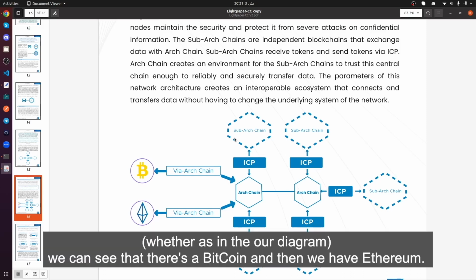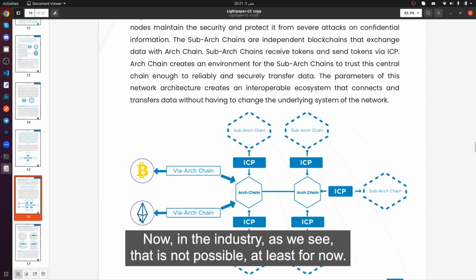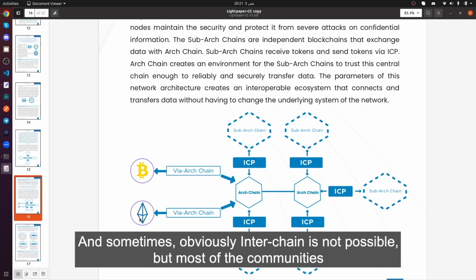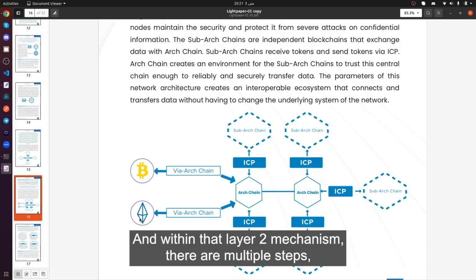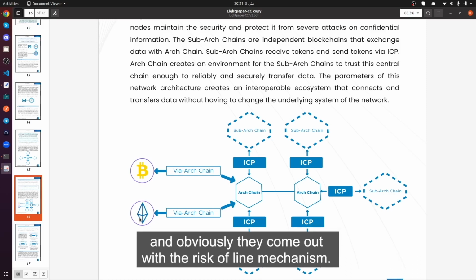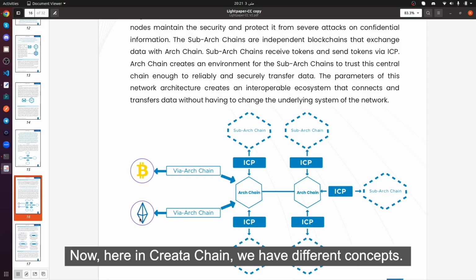As in our diagram here, we can see that there is a Bitcoin and then we have Ethereum. Now, in the industry, as we see, that is not possible, at least for now. Sometimes, obviously, interchain is not possible, but most of the communities or blockchains are ensuring that through a layer 2 mechanism. And within that layer 2 mechanism, there are multiple steps, and obviously they come with the risk of a light mechanism. Now, here in Creatachain, we have a different concept.